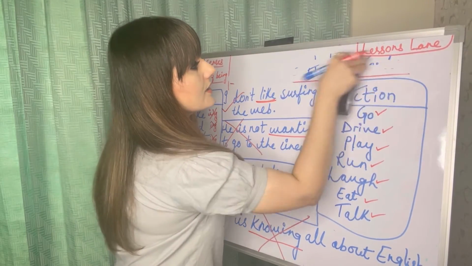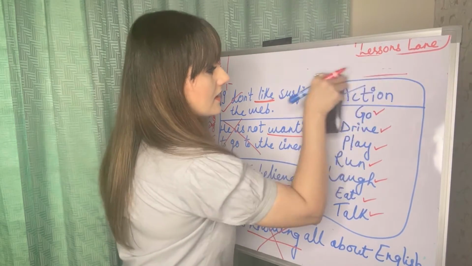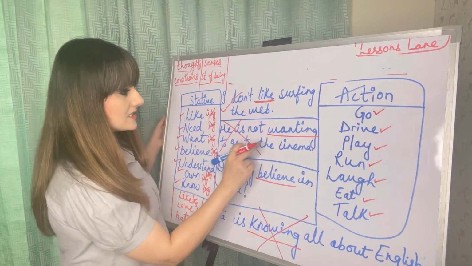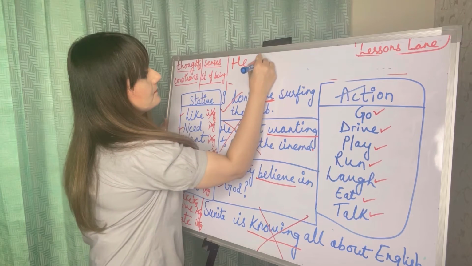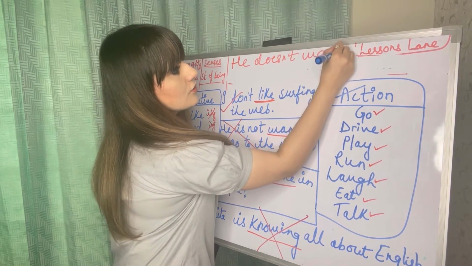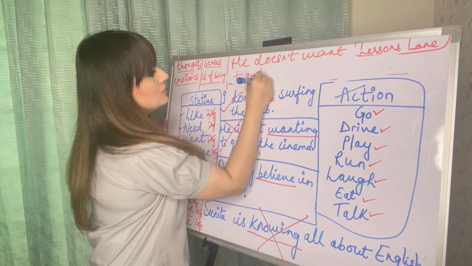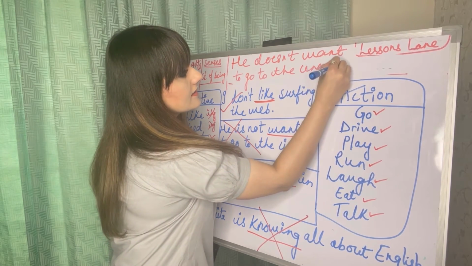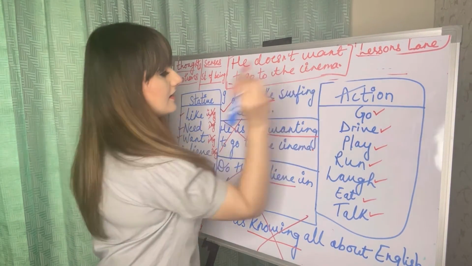Okay, so what's the correct one here? He's not want, no, he doesn't want to go to the cinema. I hope you can see this. So this is the correct one.